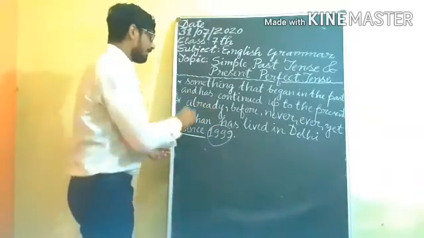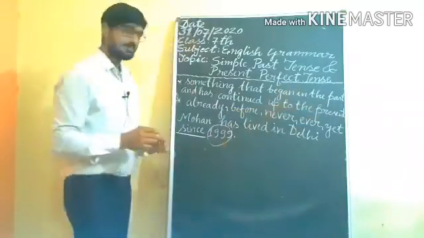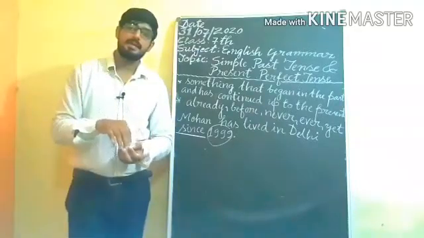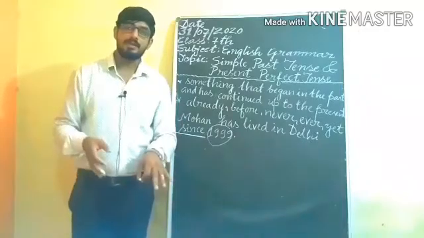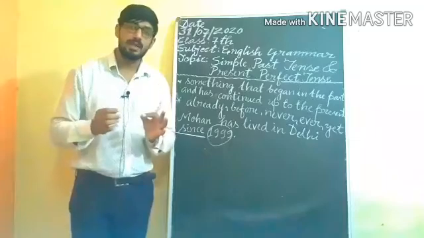Afterward, we can use already, before, never, ever, yet. For an action which started in the past or up to the present now, we can use these words for an action which is unclear.